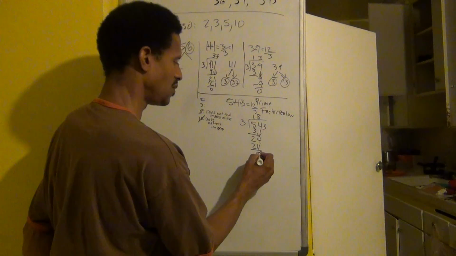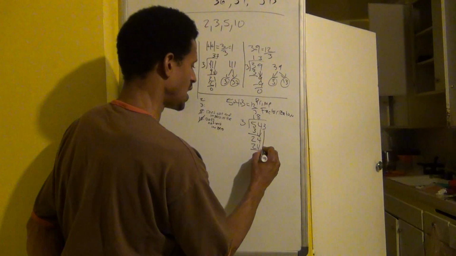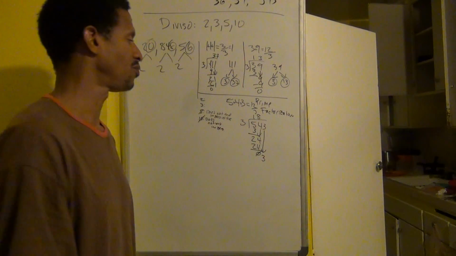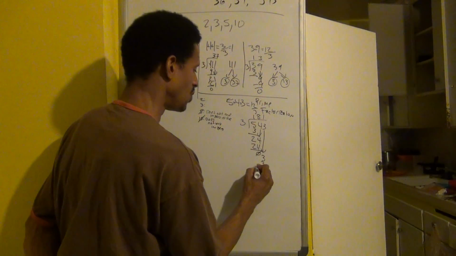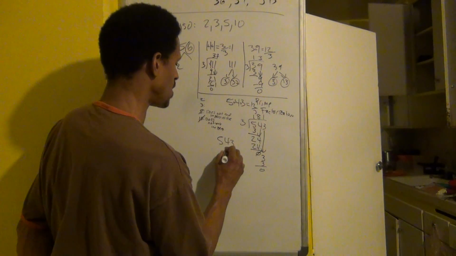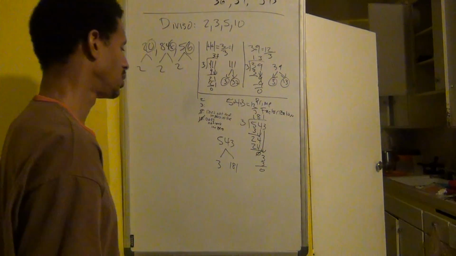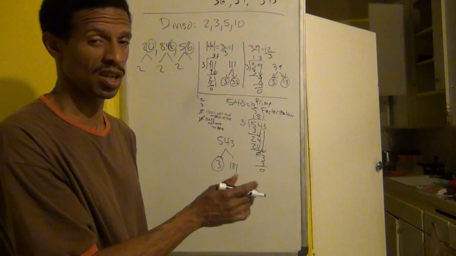There's nothing left, so we're left with the last digit here, 3. How many sets of 3 are there in 3? There is 1 set. 1 times 3 equals 3. So it looks like 543 is 3 times 181. That number, 181, looks large, so let's see if it's prime.